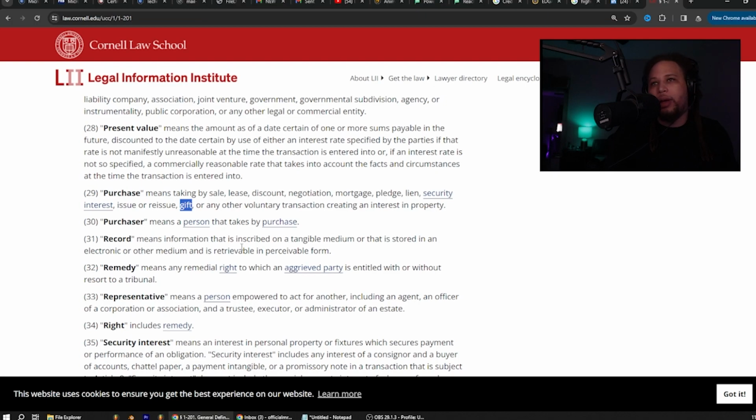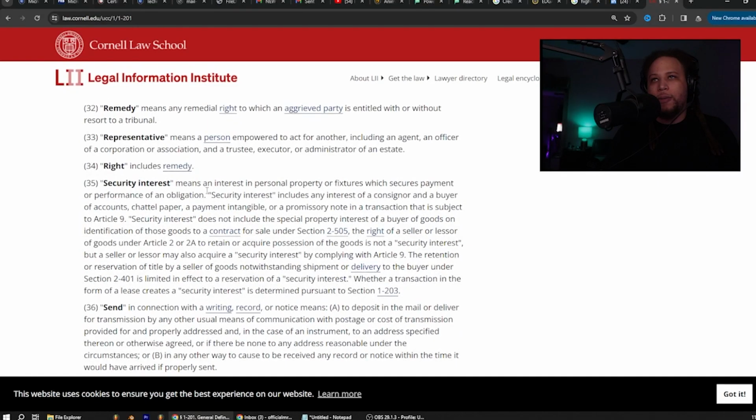Record means information that is inscribed on a tangible medium or that is stored in an electronic or other medium and is retrievable in perceivable form. Remedy means any remedial right to which an aggrieved party is entitled with or without resort to a tribunal. Representative means a person empowered to act for another, including an agent, an officer of a corporation or association, and a trustee, executor, or administrator of an estate. Right includes remedy.